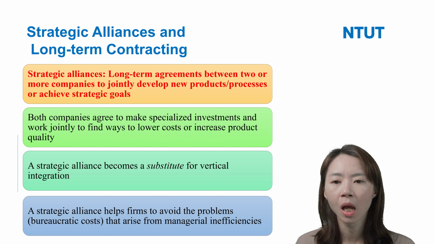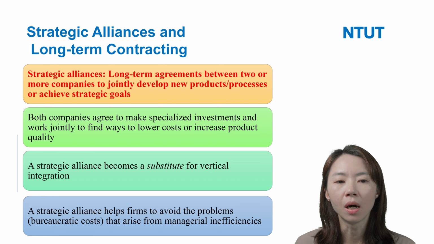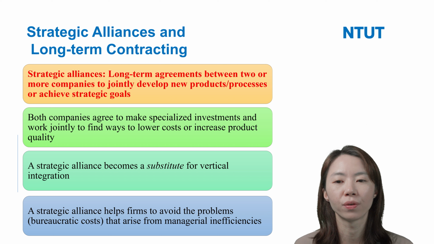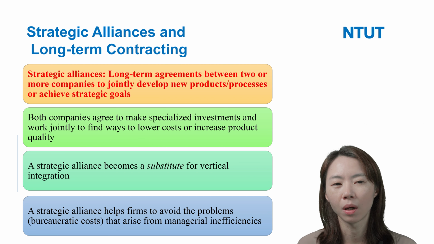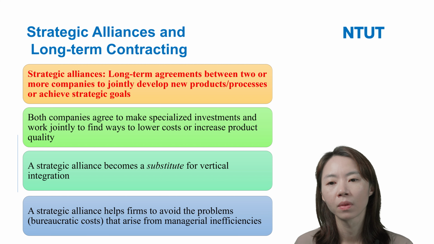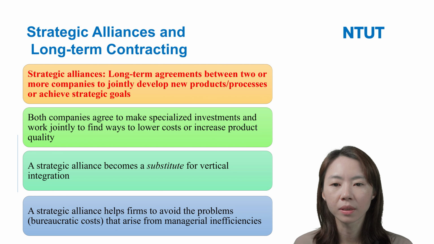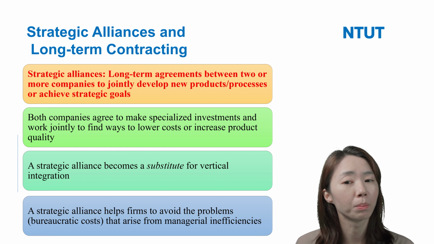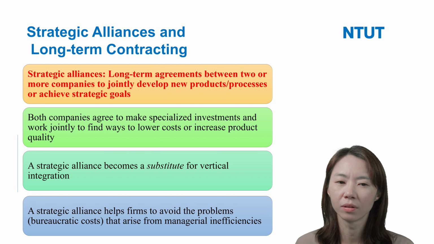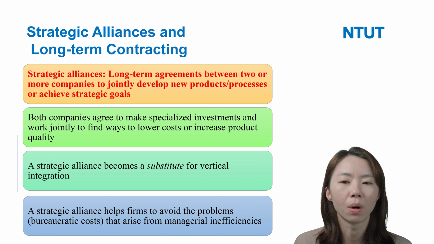There are many types of strategic alliance, for example marketing or R&D alliances. If a firm wants to enter a foreign market, it may also use a strategic alliance to cooperate with local companies.